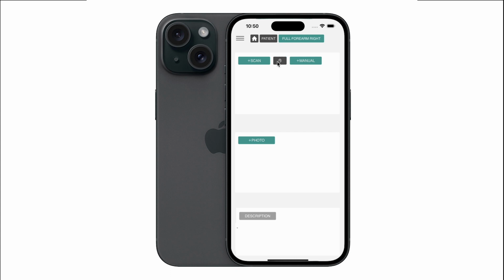Next, on the injury screen, you have the options to scan, the option to copy a scan, and the option to generate immobilization manually. You also have a field to add images, and a field to add descriptions. In order to use the app, you always have to enable device location.